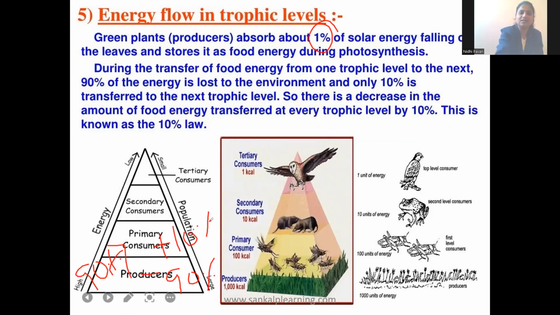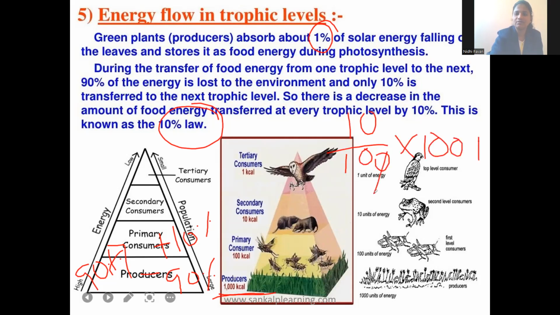Okay. So as only 10% energy will be flowing throughout the trophic levels, this law is called the 10% law. For example, see here, this pyramid is there, right? In the grassland ecosystem, they showed 1000 kilocalories of energy. Of the 1000 kilocalories, 90% is lost in the form of energy. Only 10% of it remains. So what happened? 10% means 10 by 100 into how much? 1000 kilocalories, right?